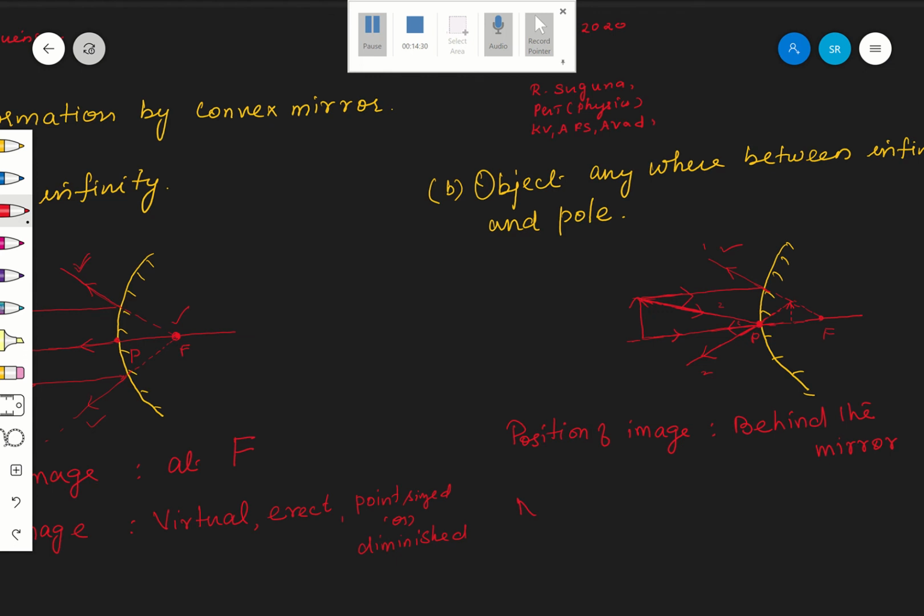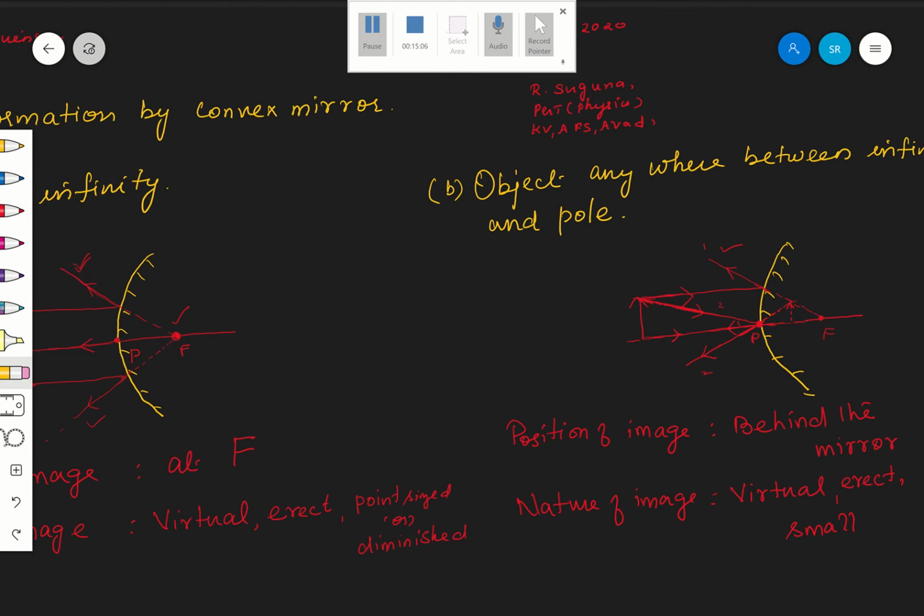Okay, what is the nature of the image? Definitely it is virtual, correct? Virtual. It is erect, no? On seeing that, it is erect only. Okay, erect. Then small, smaller with respect to the object. See, the object size is this one, and the image size is smaller than the object. Is it clear? Therefore, this is your second portion.